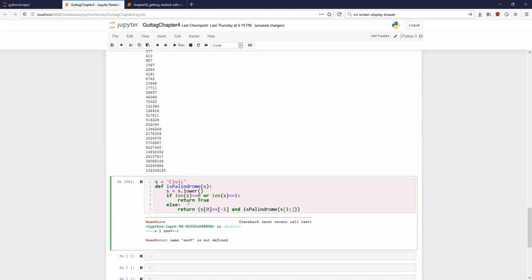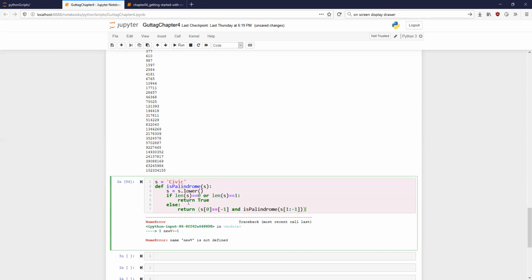Of palindrome. 1, 2, 1, -2, or 0, -1? Or -1, because the last value is not included, no? You remember? Yes, sir. It is my biggest complaint from Python, that the way it indexes is really horrible, in my opinion. But it is the way it is, so we have to deal with it.